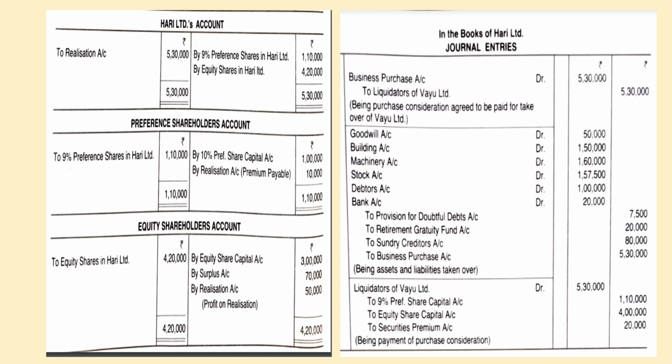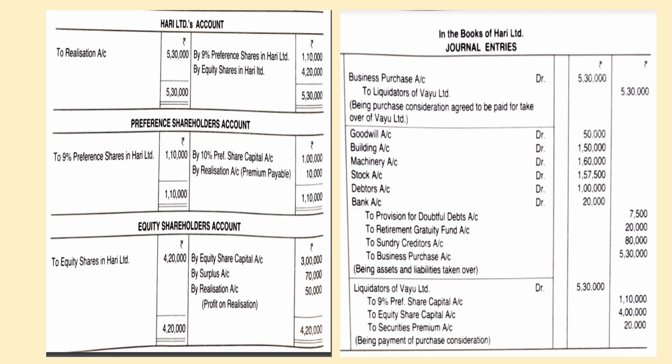In this particular problem, we can see goodwill account 50,000, building account debit 1,50,000, machinery account debit 1.6, stock account debit 1,57,500, debtors account debit 1 lakh, bank account debit 20,000, to provision for doubtful debt, to retirement gratuity fund, to sundry creditors, to business purchase account.